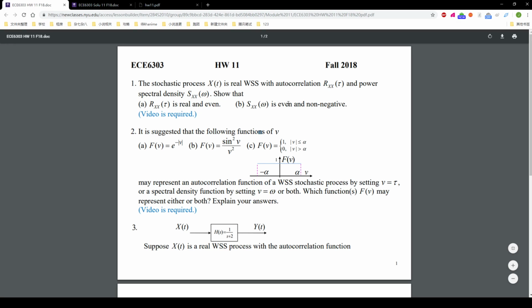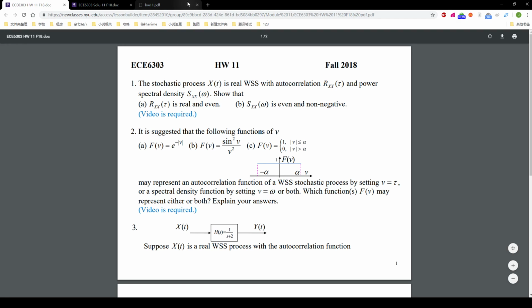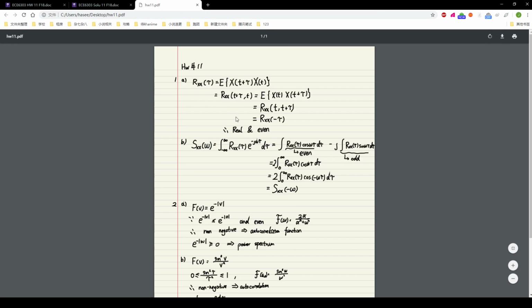Second, for the power spectral density Sxx(omega), we need to show this is even. For this part, we just use the power spectral density basic formula, that this one is equal to the integral of the autocorrelation of tau times e to the negative j omega tau d tau.